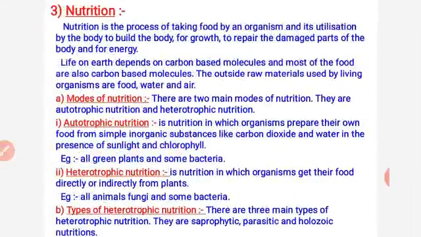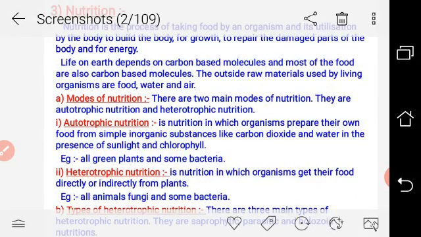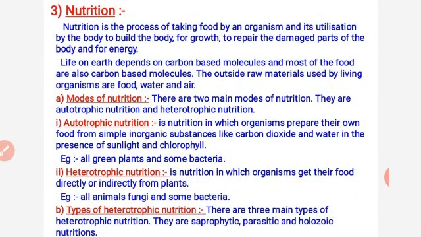Life on earth depends on carbon based molecules, because we all know that everything organic is made of carbon, and food is also organic matter, and most of the food is carbon based. Except water and minerals, all things contain carbon. The outside raw materials used by living organisms are food, water, and air.